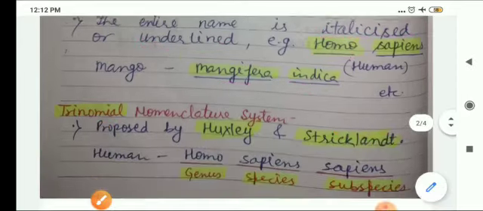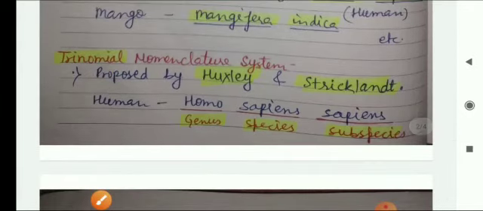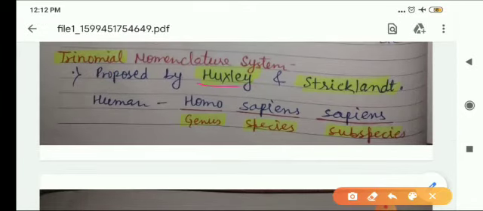Now, next one is trinomial nomenclature system. Trinomial nomenclature system was proposed by Huxley and Stricklander. In this, along with genus and species, subspecies is also denoted, like the scientific name of modern man or today's man, आज के मानव, is known as Homo sapiens sapiens. This is subspecies.